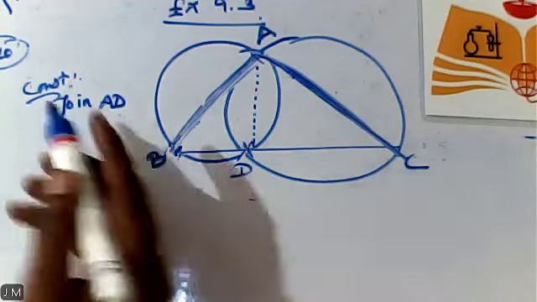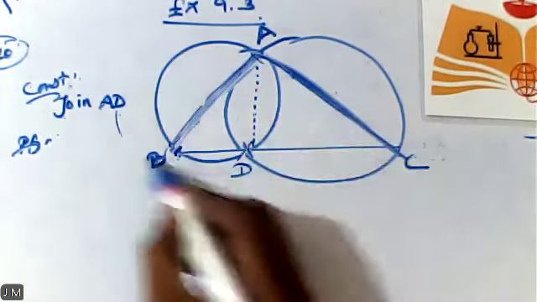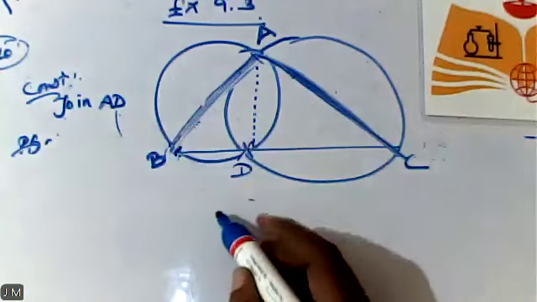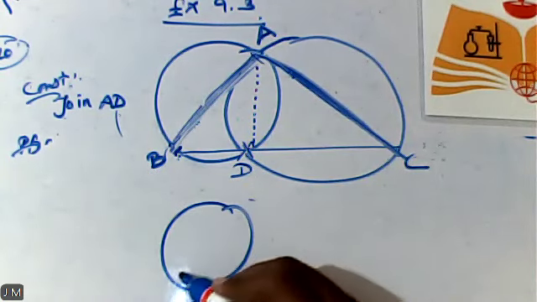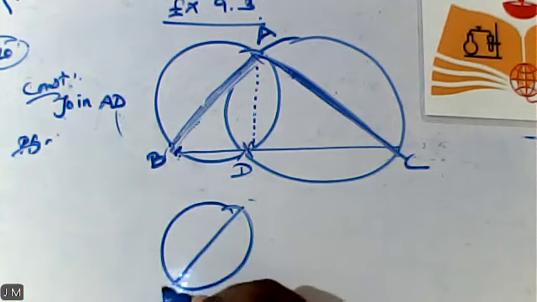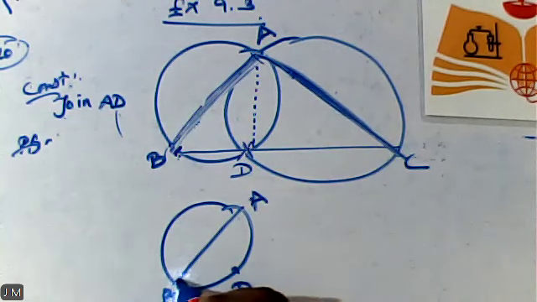Proof. Let us consider the smaller circle. For your easy understanding, I will draw the diagram once again like this. A, B, and here D is there.